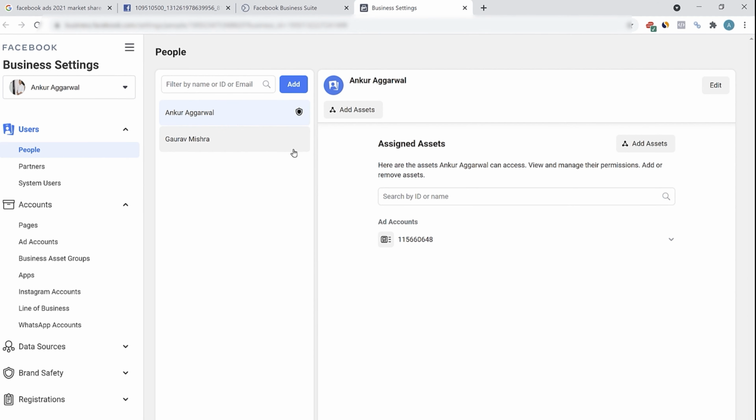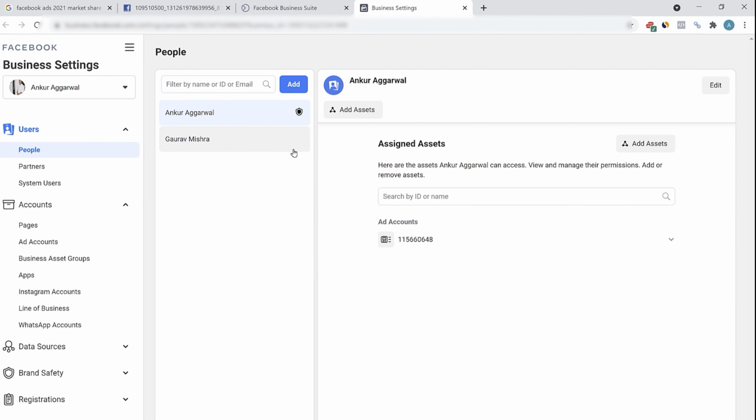You can see that Ankur Agarwal has been assigned the ad account 115660648. If you want to add multiple people, you can filter them by name or email ID. You can click on add and they will be added. If you have multiple people working in your team and you want to give them access, you can add all the members here. Click on add. Here you can add the email ID.